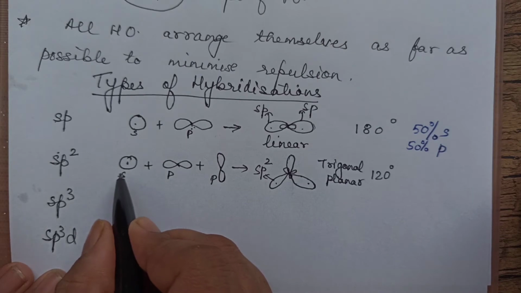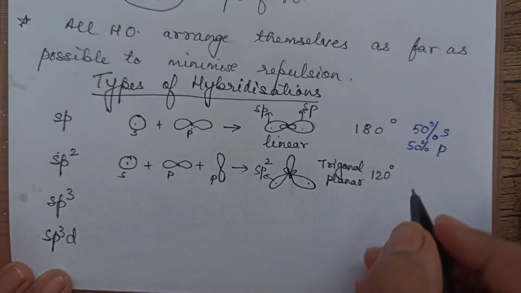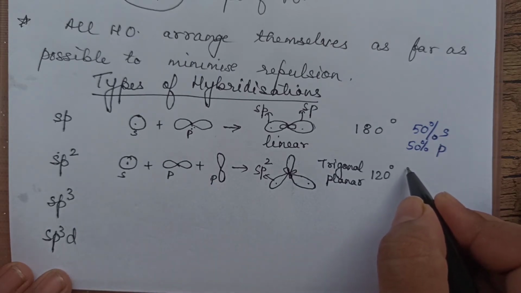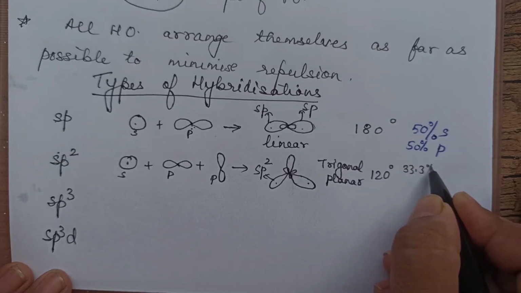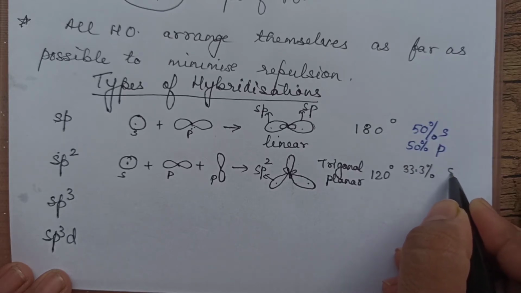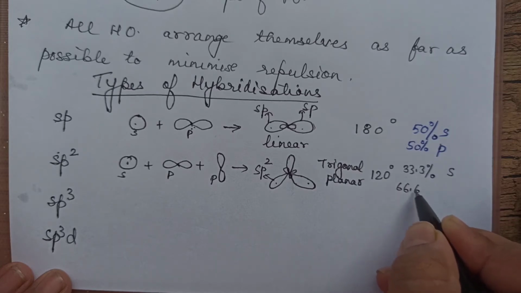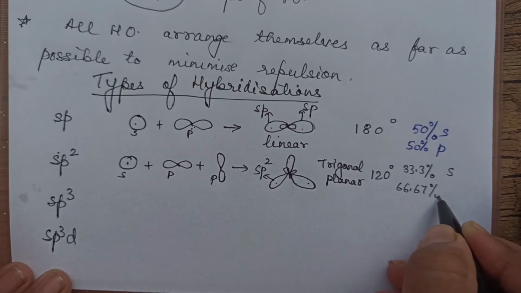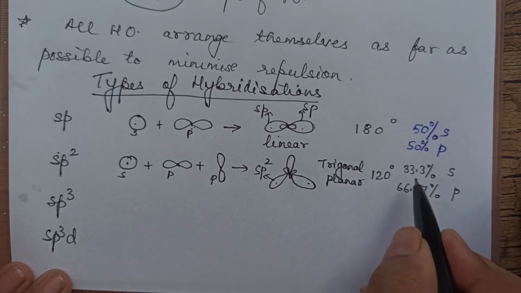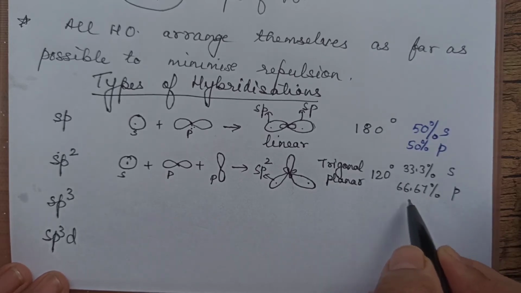Out of three, one is s and two are p, so each hybrid orbital has 33.3%, or 1/3, s character and 2/3 p character.